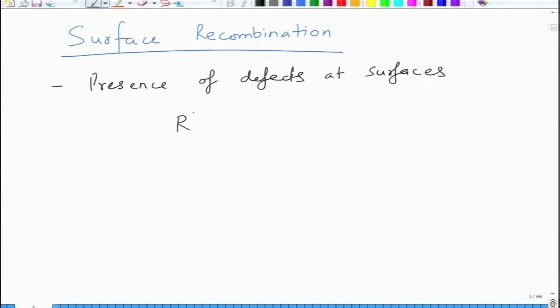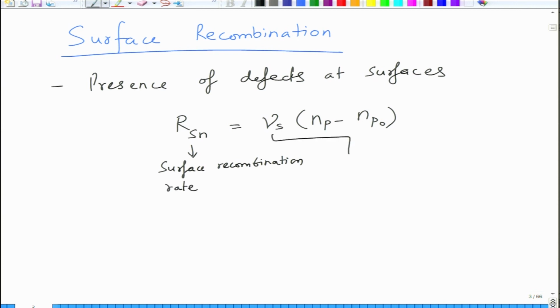So, for example, for a p naught, this is for electron recombination in a p type semiconductor. RSN is the electron recombination rate, so the surface recombination rate of electrons is RSN. V is the velocity, the surface recombination velocity, as we call it.